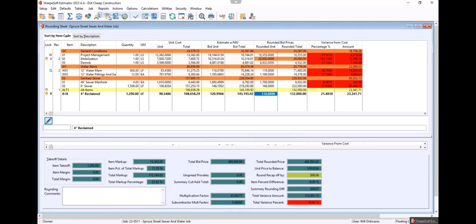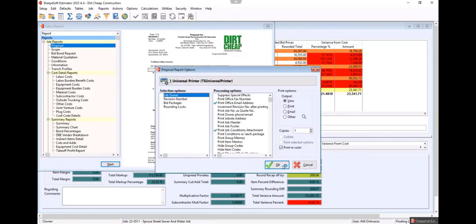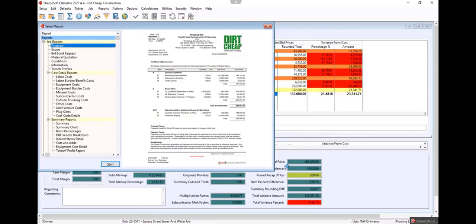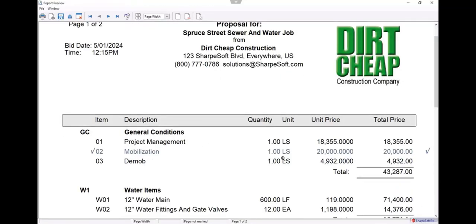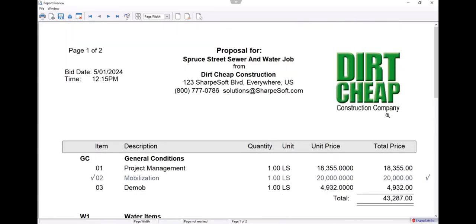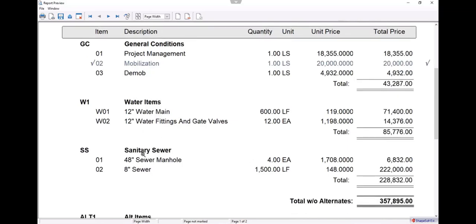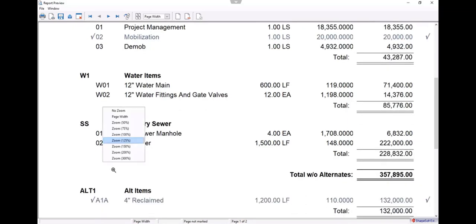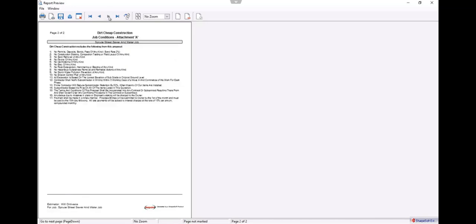I go reports, report tree, proposal, select as many different options as you want. Run that proposal with the general conditions with a subtotal. You could also hide unit numbers. Your logo would go right here with the information. The water, the sewer, notice you could have different item numbers. And then you could also have your general conditions on the back.